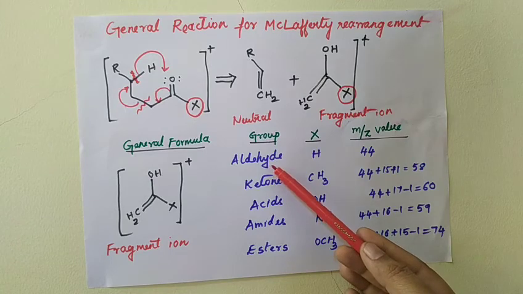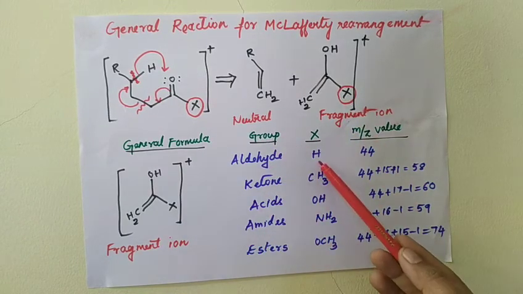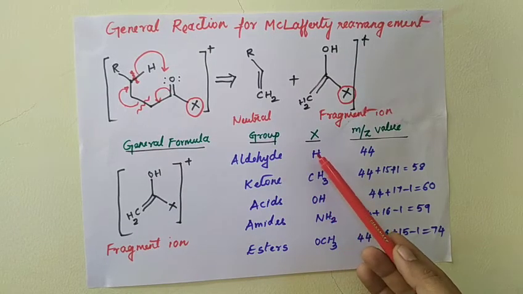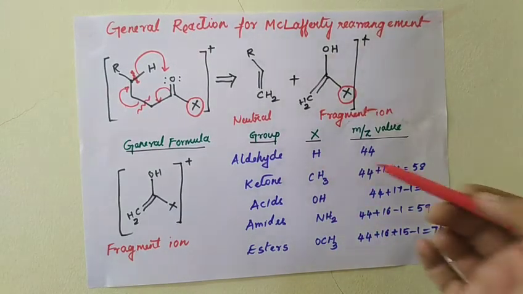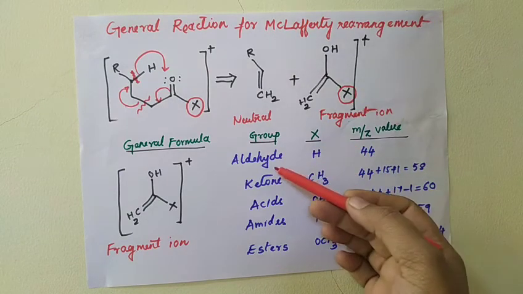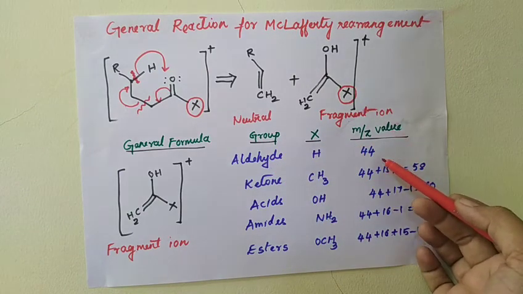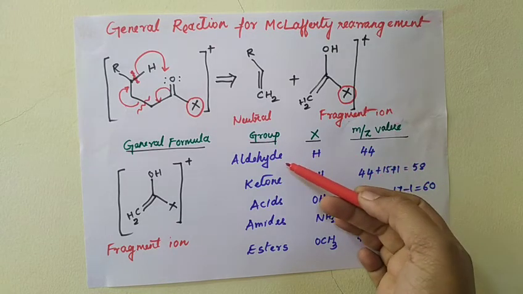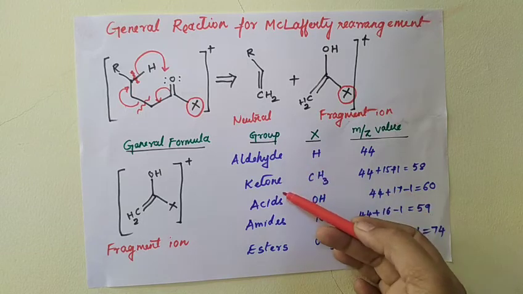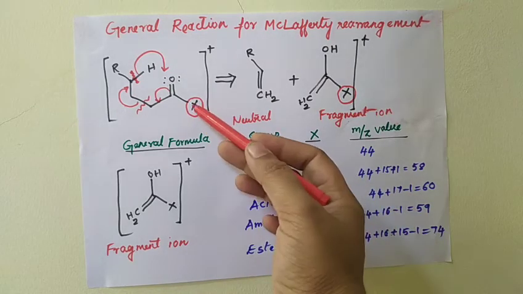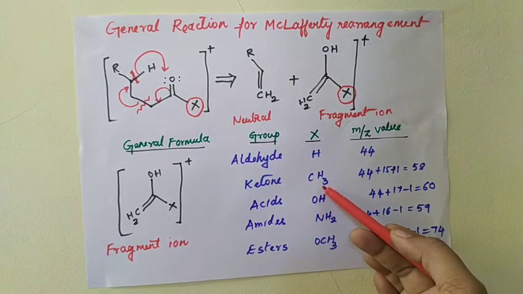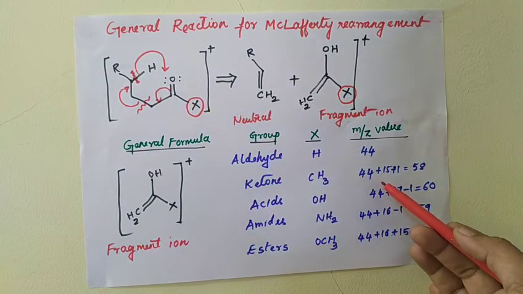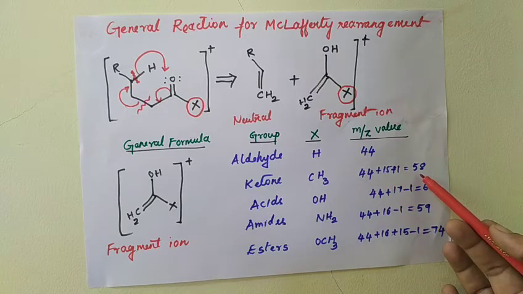So if it is an aldehyde, definitely the X group will be H. If X is H, we can say it is an aldehyde and the m/z value will be 44. So if it is 44, we can say that the molecule is an aldehyde. And next, the ketones: in place of X, if CH3 is present, then we say it forms the ketonic group. So we can say it is a ketone and the m/z value will be 58.